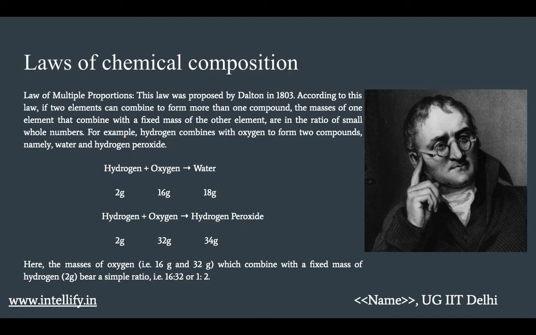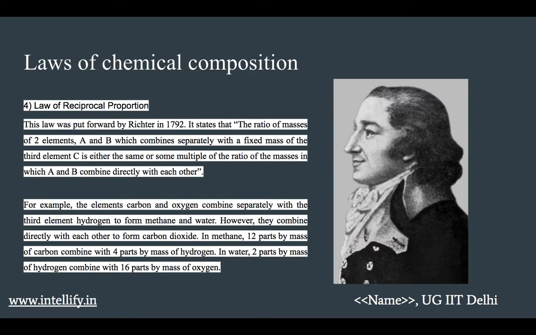Moving forward, we have the fourth law, that is Gay-Lussac's law of gaseous volumes. Or before that, let's talk about the law of reciprocal proportion. This law is not given in the NCERT books, but I find it important for you to go through it. This law was put forward by Richter in 1792, and it says that the ratio of masses of two elements A and B which combine separately with a fixed mass of the third element C is either the same or some multiple of the ratio of the masses in which A and B combine directly with each other. So it's a bit tricky one. We'll take an example for this.